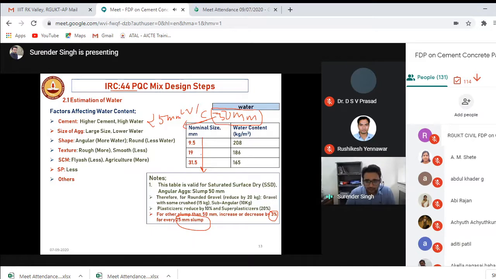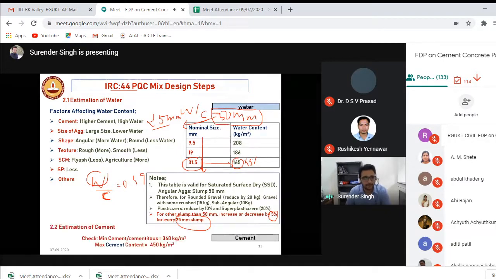So let's say you are using 31.5 mm nominal size of the aggregate, the water requirement is 165, but it is for buildings. For the pavements, we need 25 mm. So that means you have to reduce it by 3%, and that water you can use. Now I have a water by cement ratio of 0.39. I have the water content from here. Okay, I can simply calculate the cement content, right?